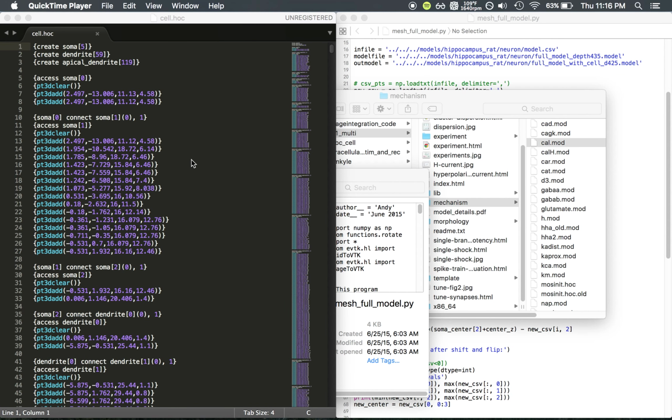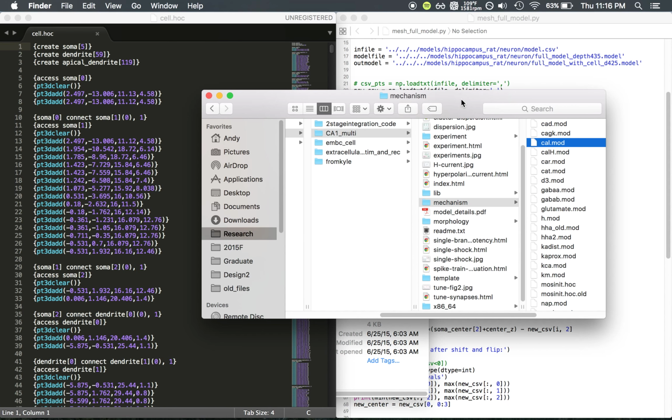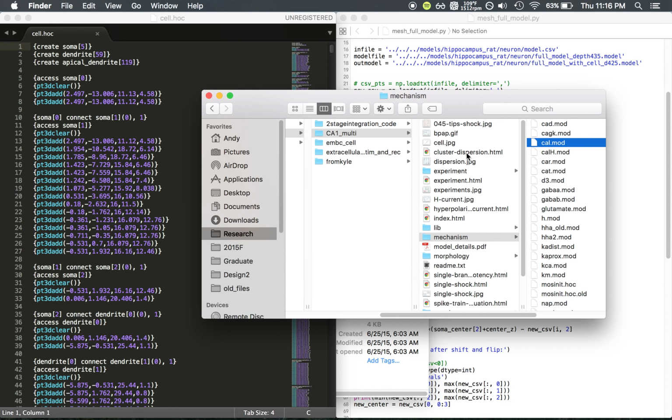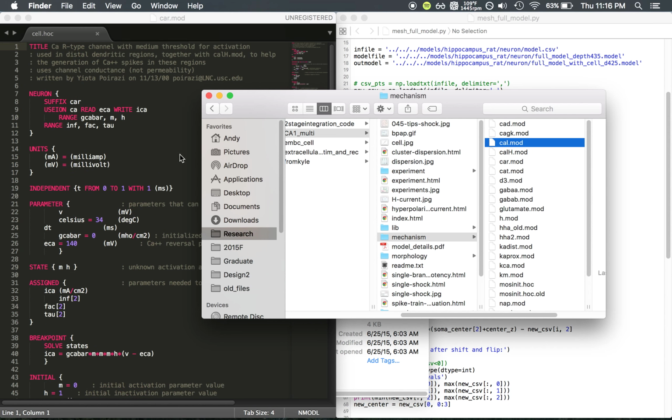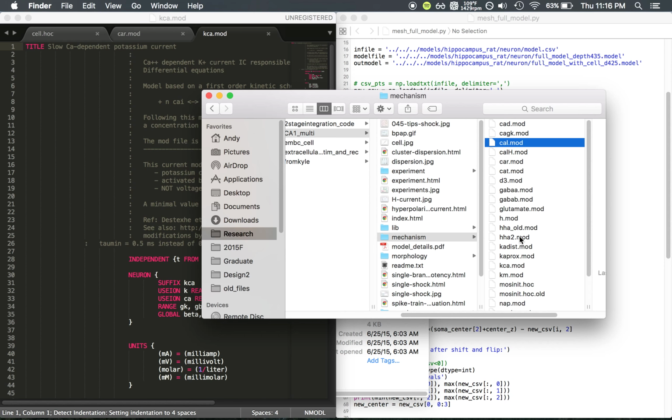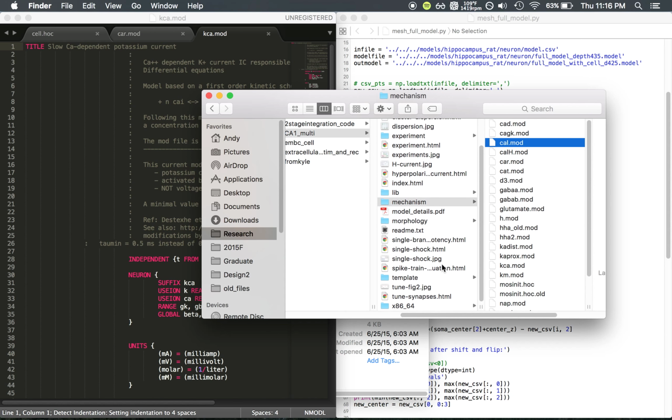For my neuron model, I took one from a published study. So it was one that one group has spent a long time creating, and creating it as accurately as they can. And so here's the cell model, and it's composed of all of these .hoc or .mod files. Basically, it's written in the Neuron software, so we can check those out. And these are all just different files for building the mechanisms of the neuron.